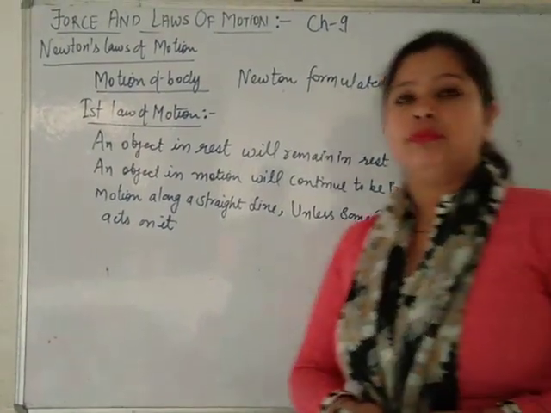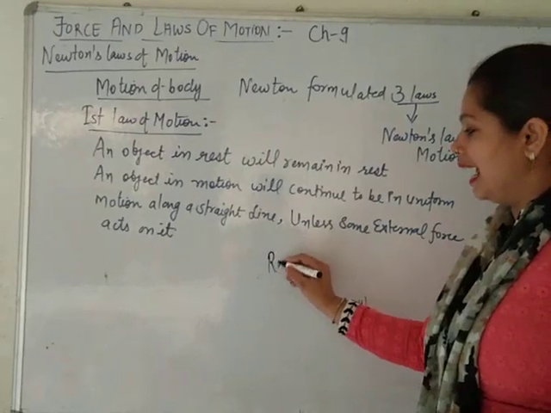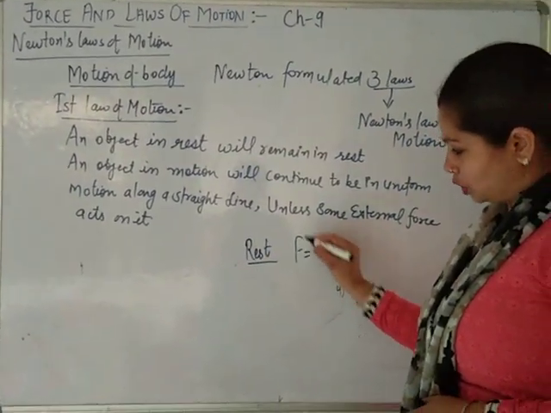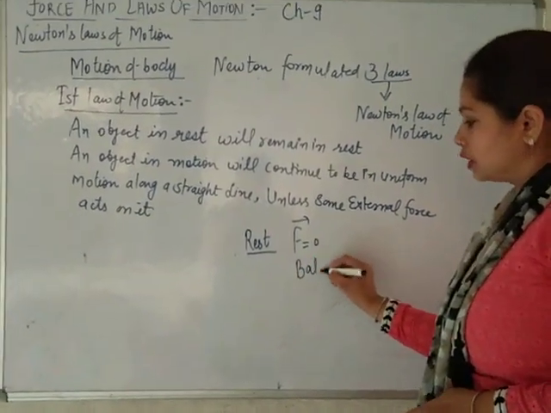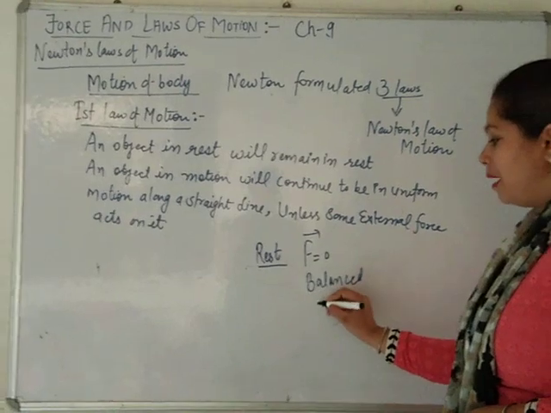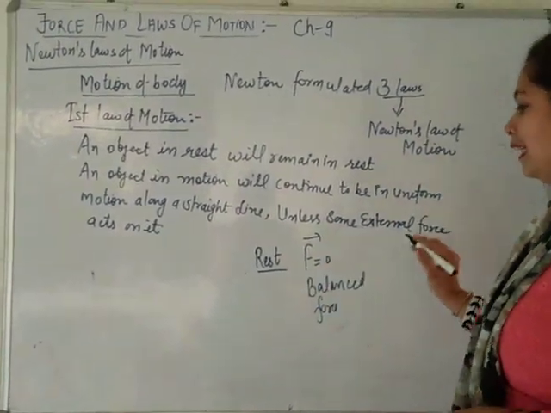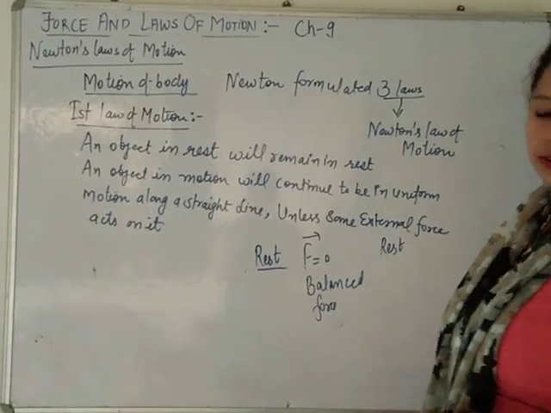What does it mean? If there is a body at rest and you apply no force, zero force or balanced force, which is known as net force zero, then it will continue to be at rest.